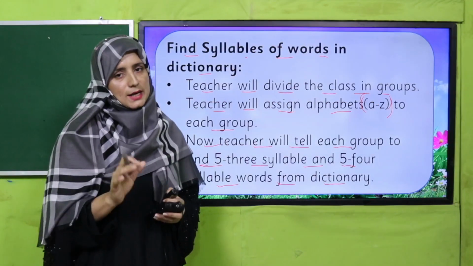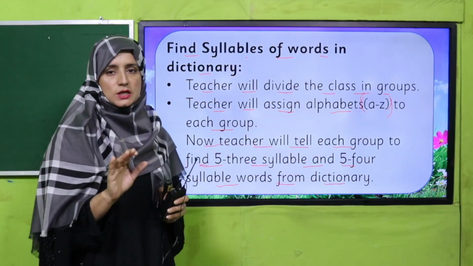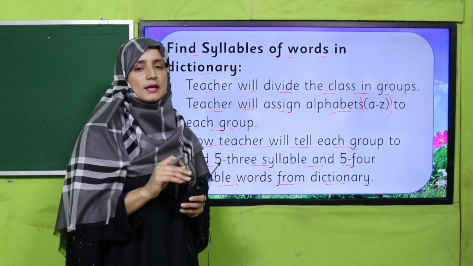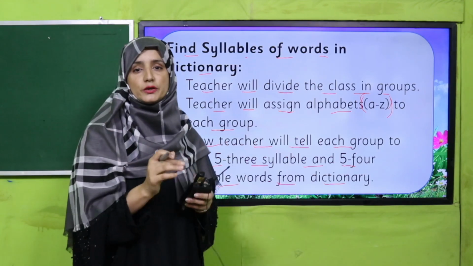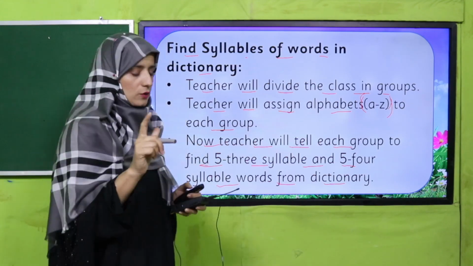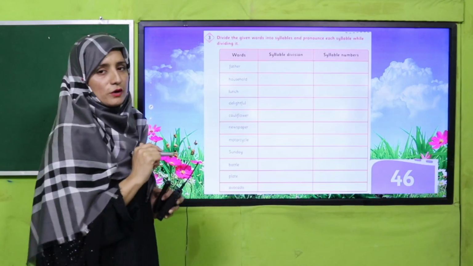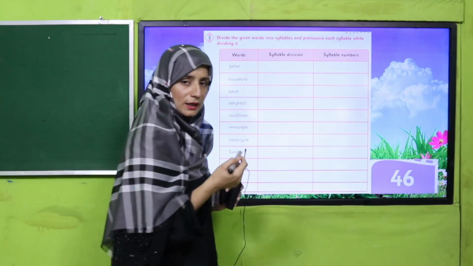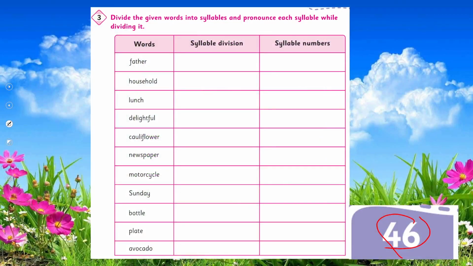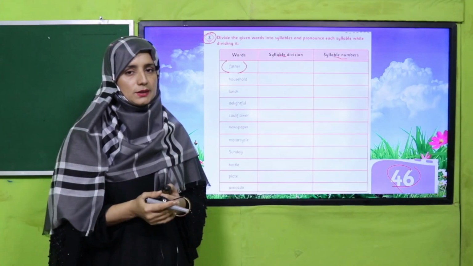Welcome back, and I hope you have enjoyed it and done it in a nice way, and now you have got how we can segregate a word into different units according to vowel sounds. Excellent job. Now we are going to perform an individual activity. In the book, page number 46, question number 3, you have to do syllable division and syllable numbers, and divide the words into different syllables. Perform this activity in your class under your teacher's supervision.